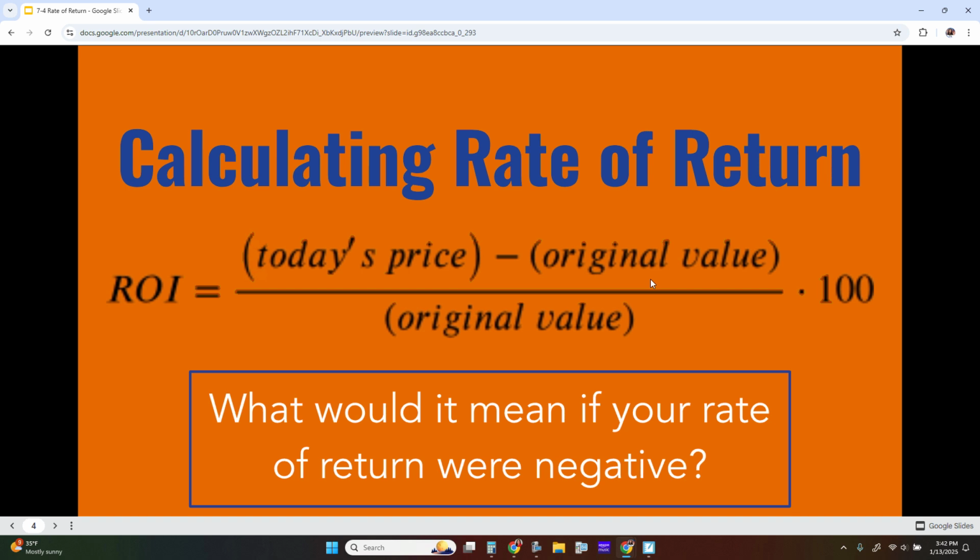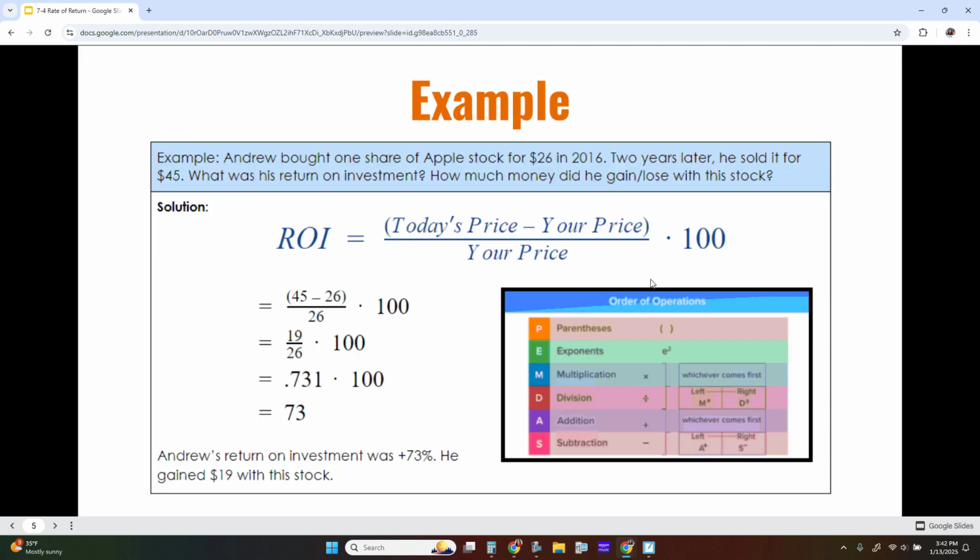All right, we're going to jump into some examples now. Example 1: Andrew bought 1 share of Apple stock for $26 in 2016. 2 years later, he sold it for $45. So he bought it at $26 and sold it for $45. He has made money. What is his return on his investment and how much money did he gain or lose with this stock? Using our formula here, the current price, or when he sold it, is $45.